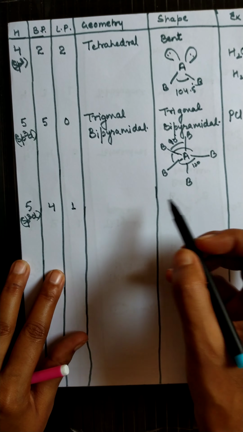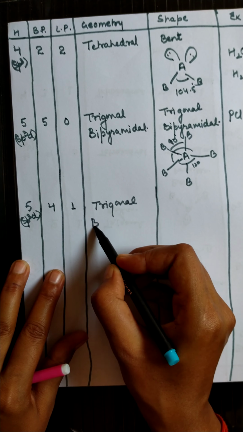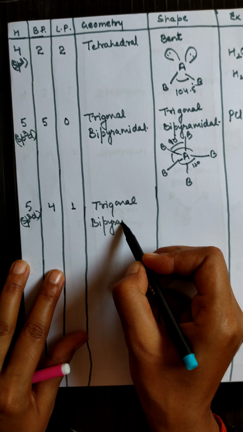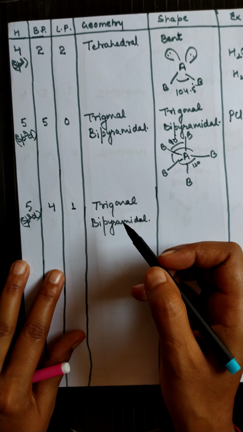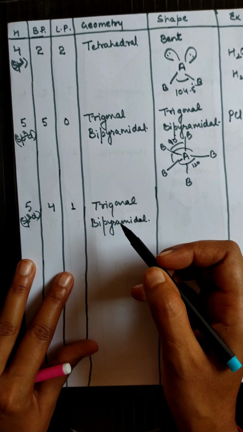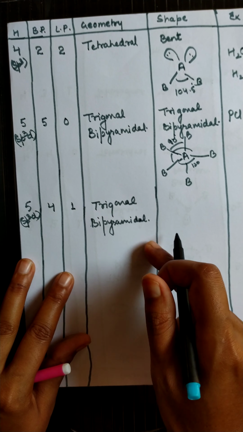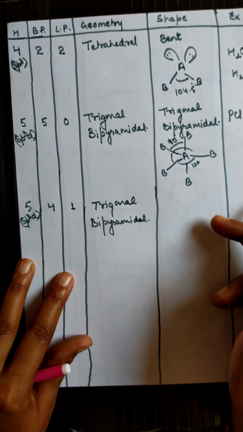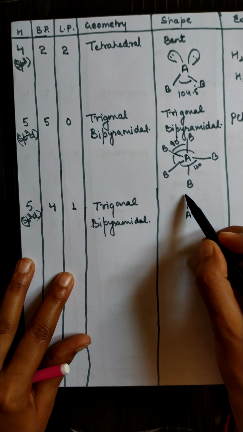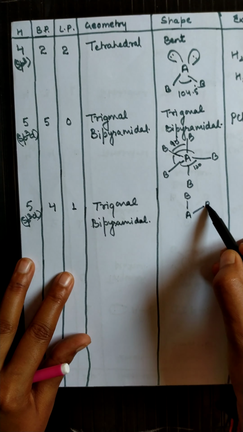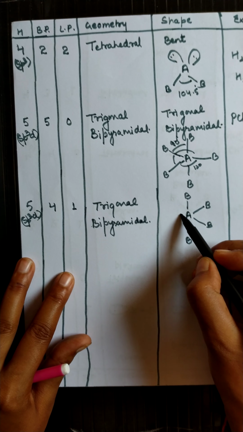In this case, the geometry will remain the same, that is trigonal bipyramidal, but the shape of the molecule will change. The geometry is trigonal bipyramidal, but the shape will be like a seesaw. The structure will be like this: A, B, B, B, and this one B. And here it will be the lone pair.